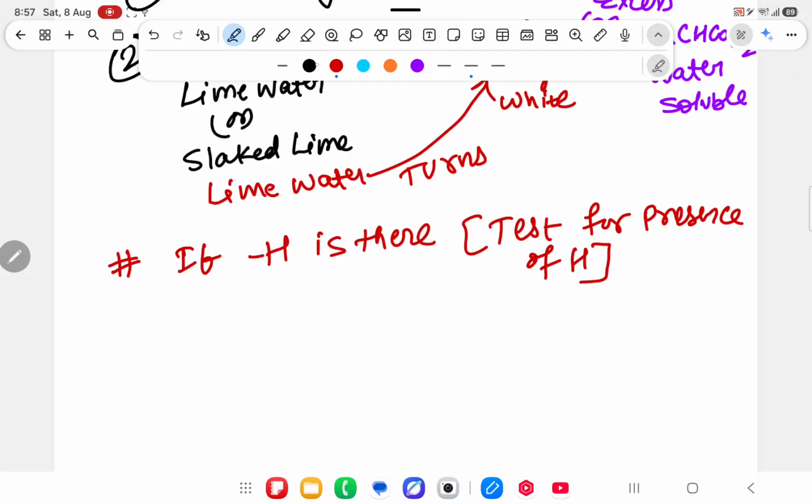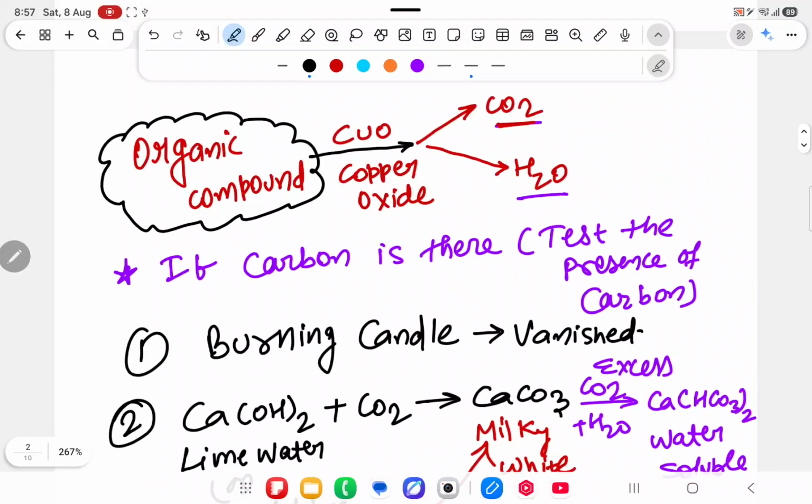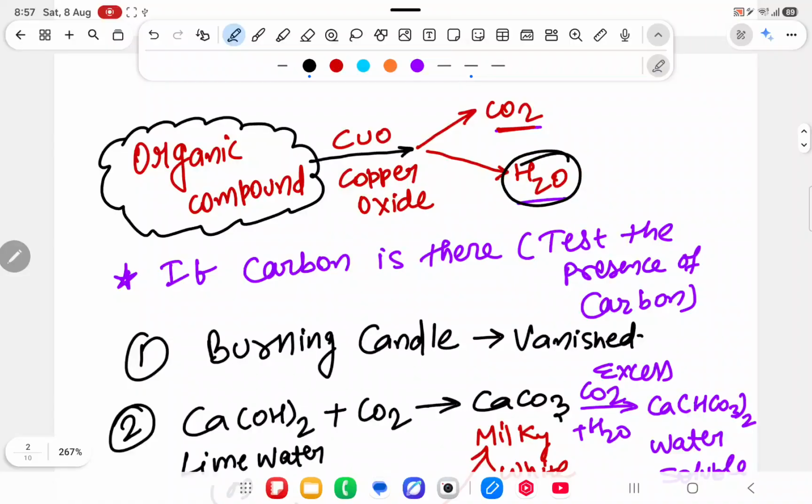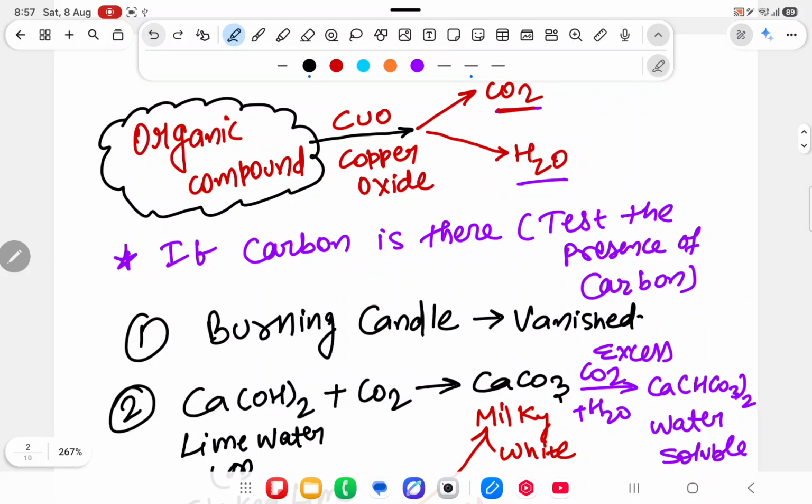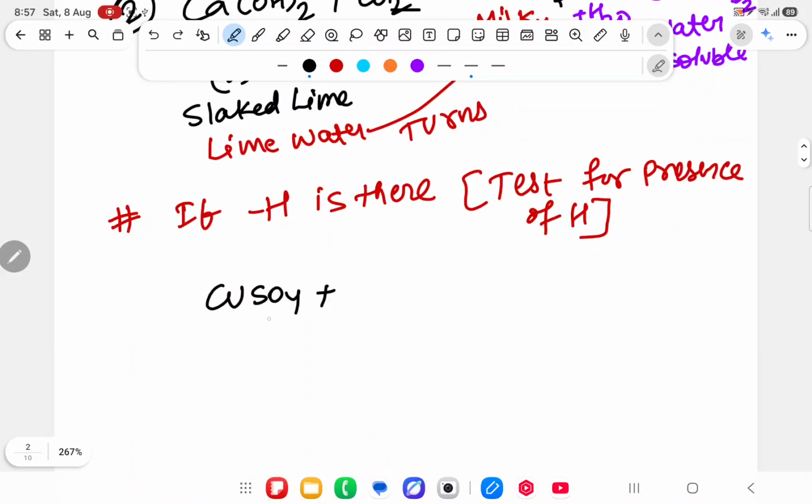First, I will take the water coming out and put CuSO4 inside it. 5 moles of water will come and it will form CuSO4·5H2O.